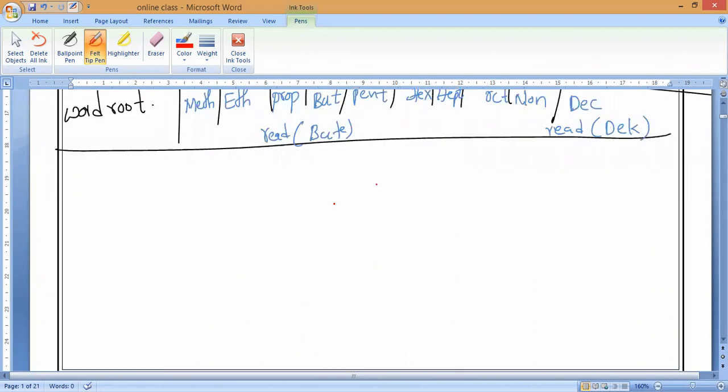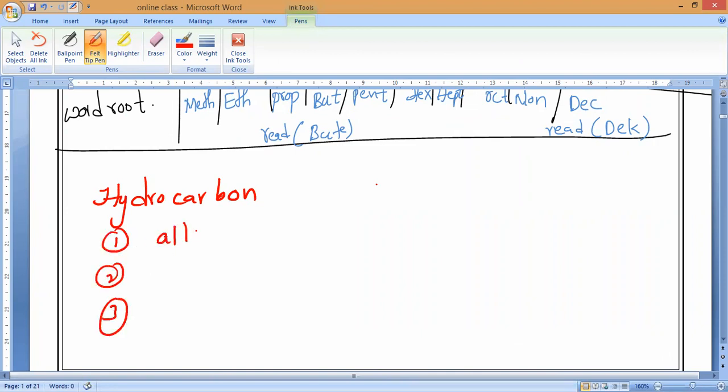What is the suffix for alkanes? These are hydrocarbons. We have three kinds of hydrocarbons, cyclic also, everything three only. The first one is alkanes, the second one is alkenes, and the third one is alkynes.